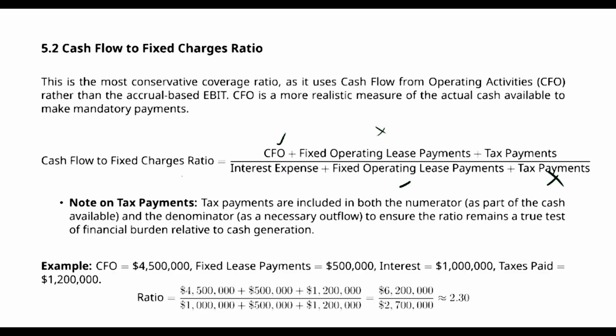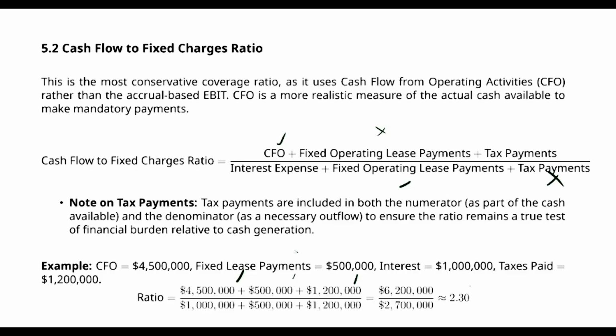So here you can see an example. If the cash flow from operating activities is 4.5 million, the lease payment is 500,000, the interest payment is 1 million and the tax paid is 1.2 million, in this case you can apply these numbers into the formula. So the cash flow 4.5 million plus fixed lease payment of 500,000 plus the tax payment of 1.2 million, divided by total interest expense plus fixed operating payment plus tax payment.